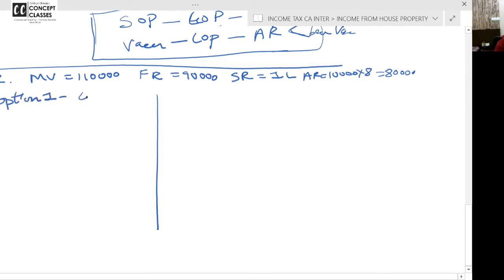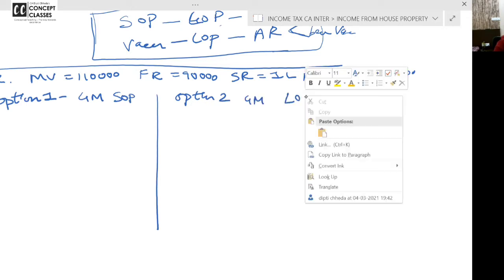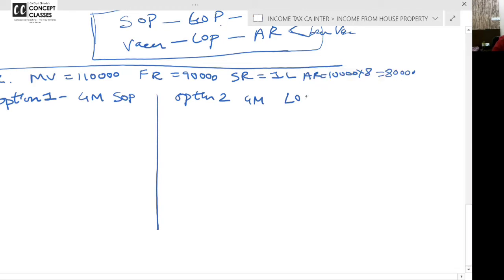Option 1: 4 months self-occupied. Option 2: 4 months vacant. Actual rent is received for 8 months. So for the other 4 months we don't know whether the property is self-occupied and let out, or vacant and let out. So we will do both. Here we are taking self-occupied, here we are taking vacant.